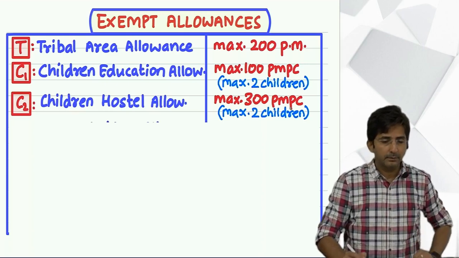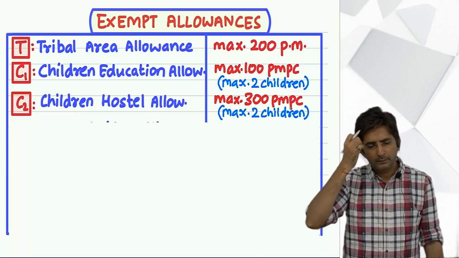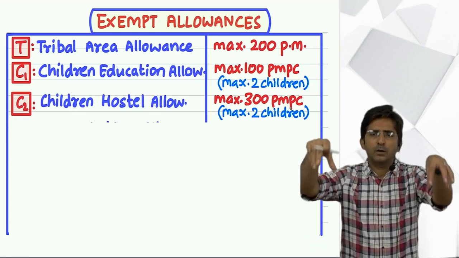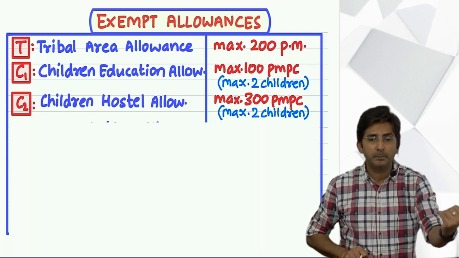Yes. Both parents are working and both are getting these allowances. See, her doubt is what means husband and wife both are working. Husband also gets children education allowance from his company.